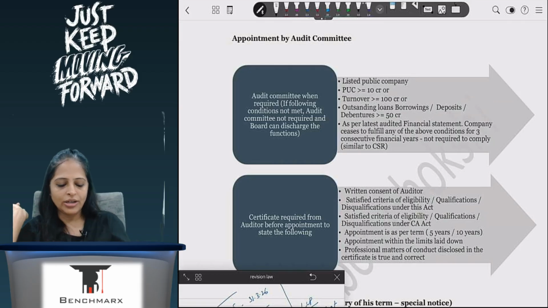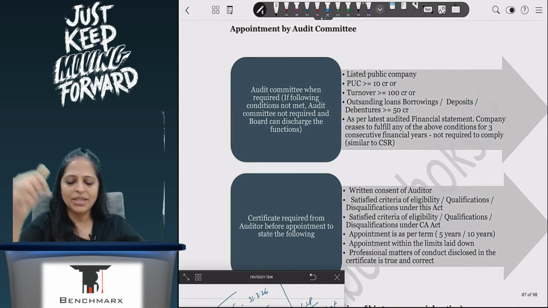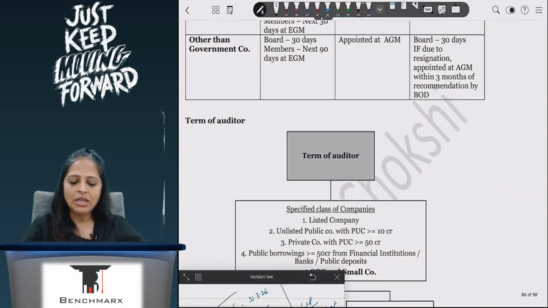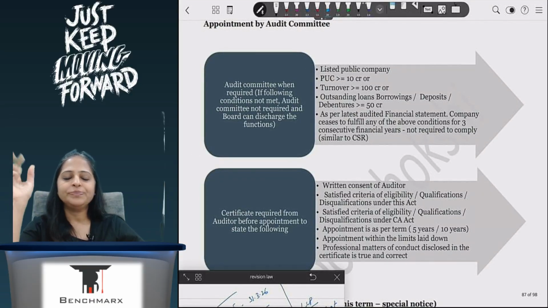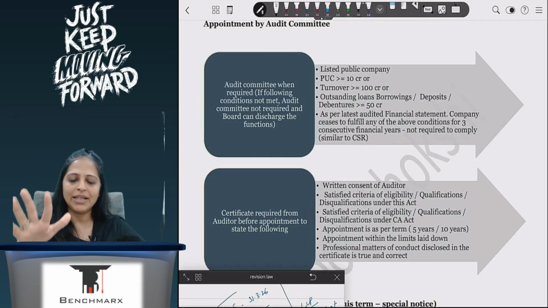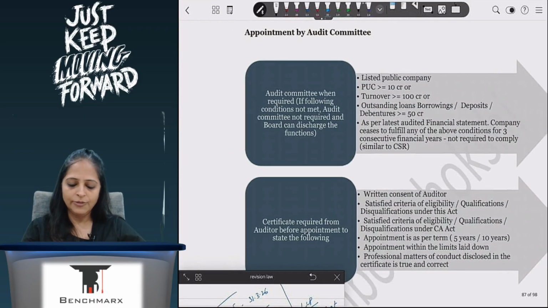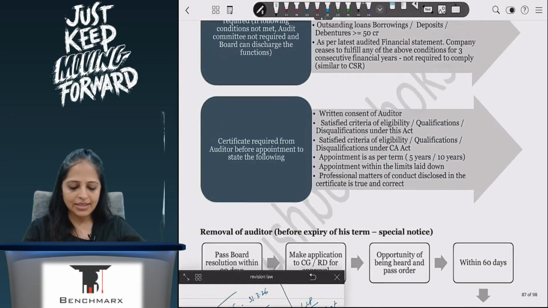Audit committee is not required for all companies. It is only required for companies which is a listed company. Same limit as the specified class here: paid up capital more than 10 CR, turnover more than 100 CR, borrowings more than 50 CR. Here private company does not come, meaning there is no private-public bifurcation for the 50 CR limit. That bifurcation is not there, but the limits are similar.